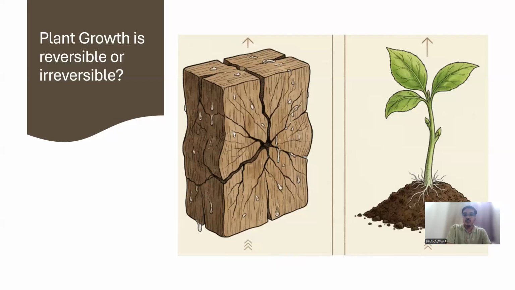The wood growth, which you can see, is reversible. Okay. So during winter, the breadth increased, and during summer, it decreases. Right. So it is reversible. Growth is never reversible. It is always irreversible. Once a plant grows to a certain height, say for example from 5 centimeter, the plant grows to 7 centimeter.